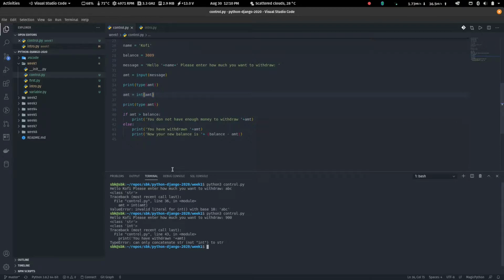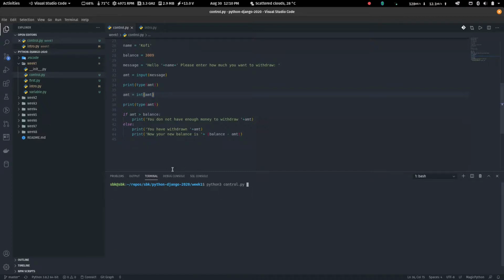So we'll do error handling when you get this kind of error, because even though you are telling the person to enter a number, you don't know, somebody may say no, I'll enter abcd, and so your program will halt. We don't want to face such situations. So we do something called error handling, and we'll do that as time goes on.